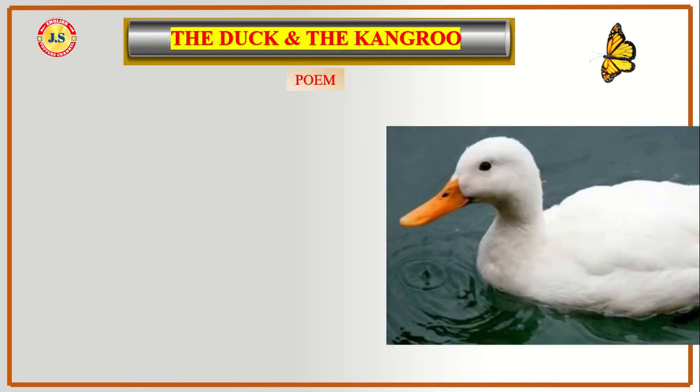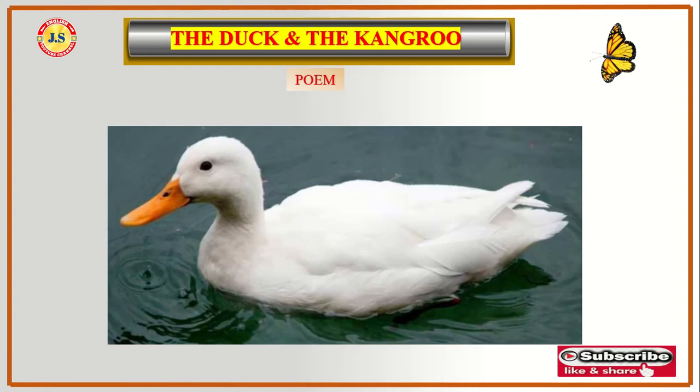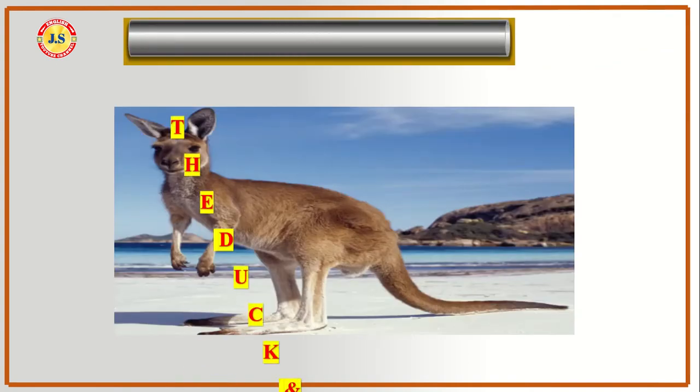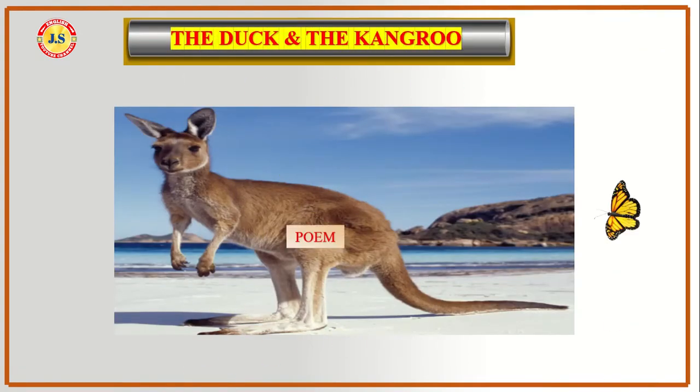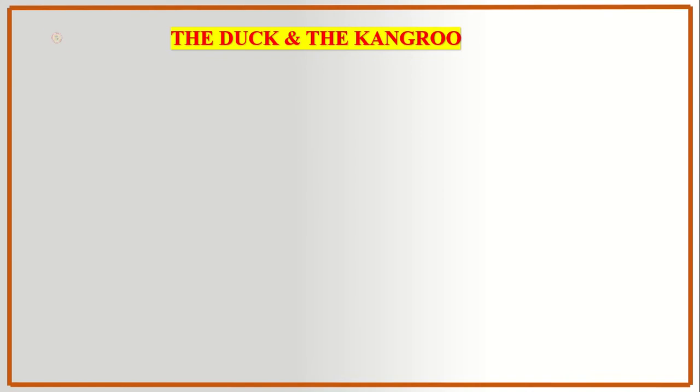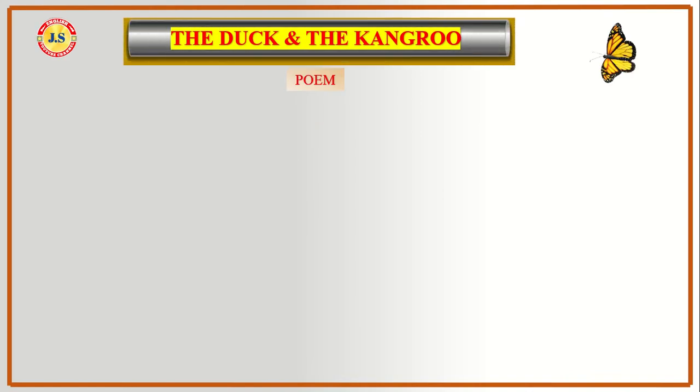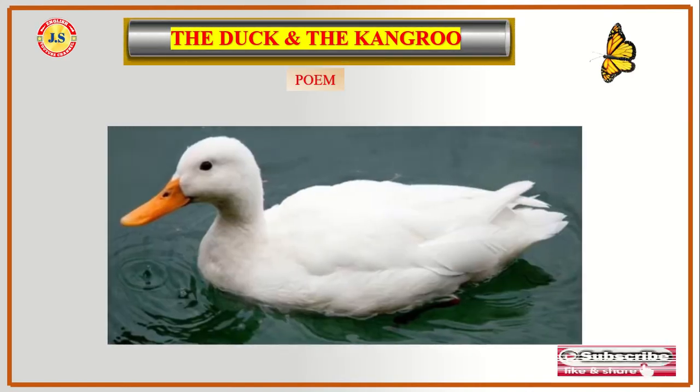This poem shows the true love and affection of two friends. The poem is about a duck who is confined to a nasty pond. The duck desires to go out and travel the world like the kangaroo. So he requested the kangaroo to have a ride on his back.